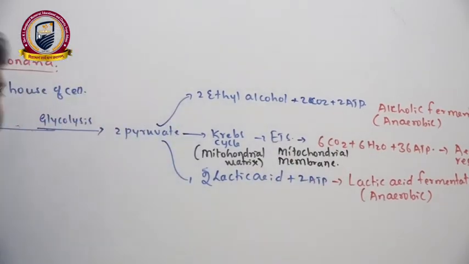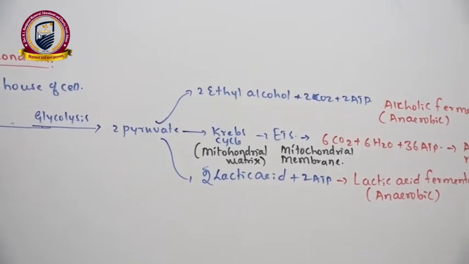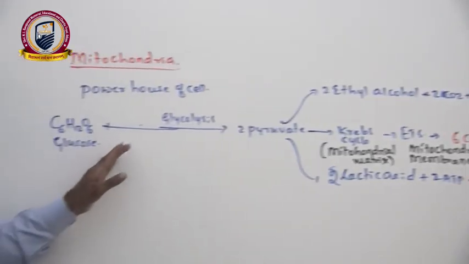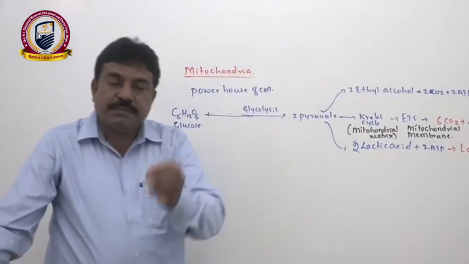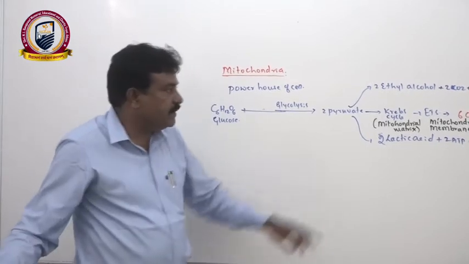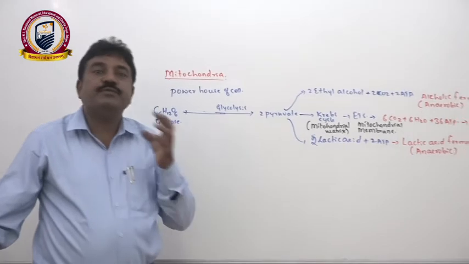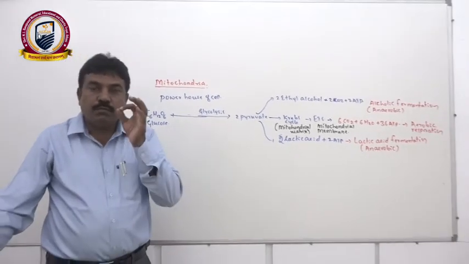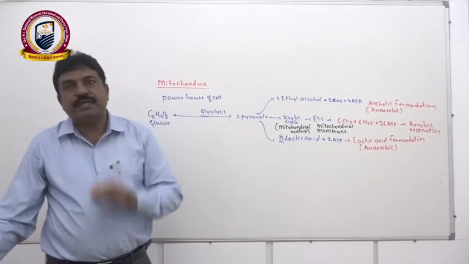By this we can conclude very simply, for complete oxidation of glucose we need mitochondria. In the absence of oxygen, incomplete oxidation of glucose takes place, we get only 2 ATP and it is a wasteful process. Therefore, most of the organisms in nature show aerobic respiration.